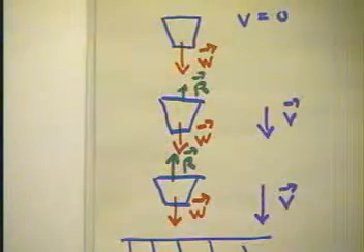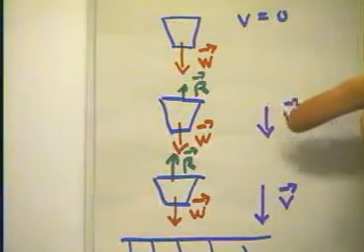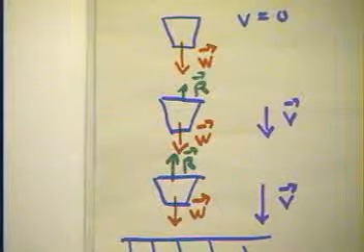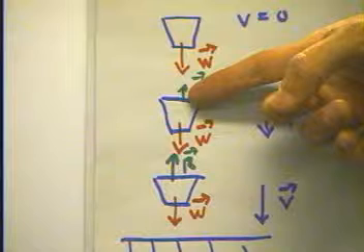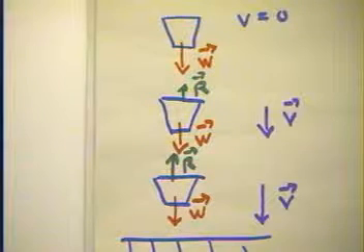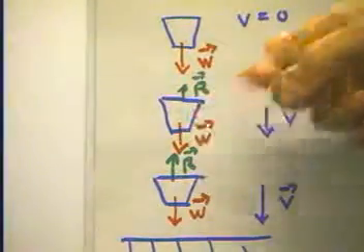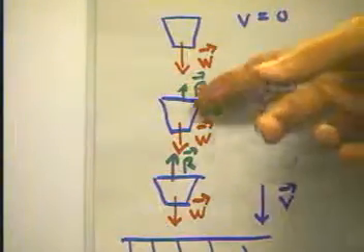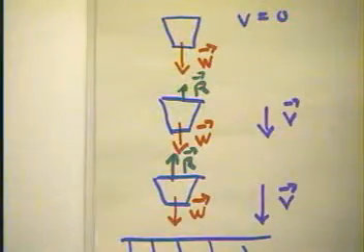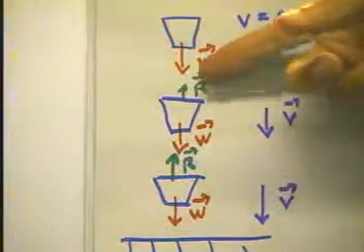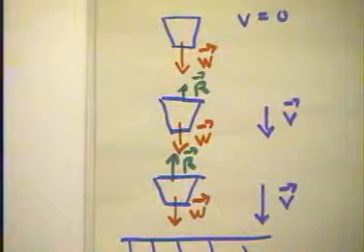But the faster the coffee filter falls, and we're indicating here that we have some v that's not equal to 0, the more air resistance it's going to get. Now this r vector here represents the air resistance. So because of this velocity, we have some air resistance. And that air resistance reduces the effect of gravity. It does not reduce the gravitational force, it doesn't reduce the weight, but it reduces the effect of the weight by fighting it. So air resistance fights the weight, and now the coffee filter accelerates more slowly than before.